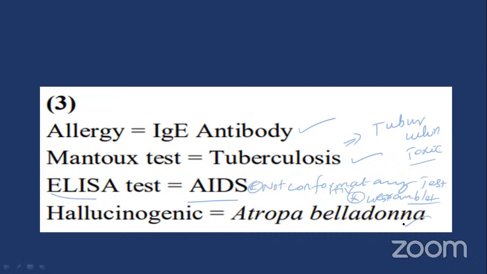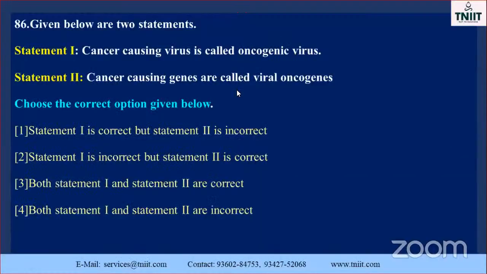It's one of the alkaloids isolated from it. Atropine is also isolated from Atropa belladonna. Don't forget, my dear, it is used for hallucination purposes. This part comes from drugs. Already we studied that, drugs: tobacco, opium, papaver, cannabis sativa, all those things. Don't forget. Go to the next one.